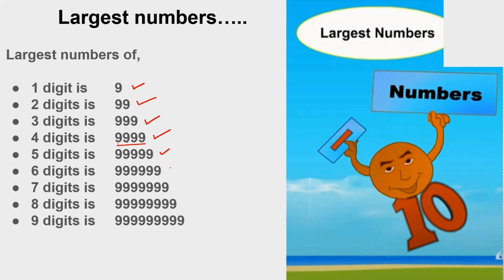9,999 and so on. We will repeat the 9 to find our largest number. If I have to find the largest 4-digit number, I have to repeat 9 four times. If I have to find the largest 5-digit number, I have to repeat 9 five times. Got it?